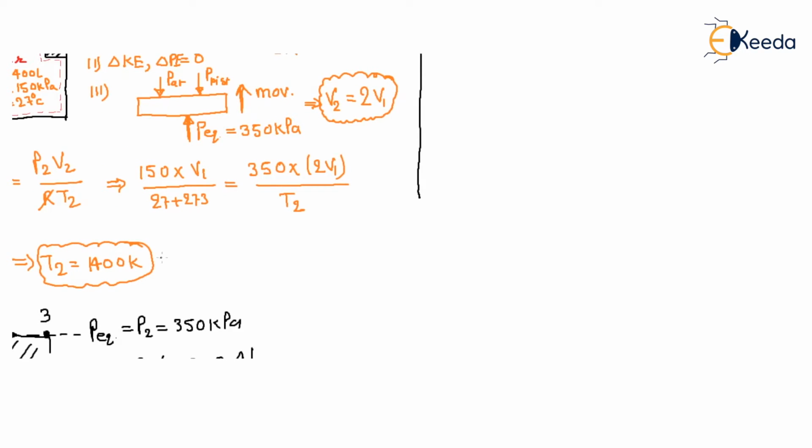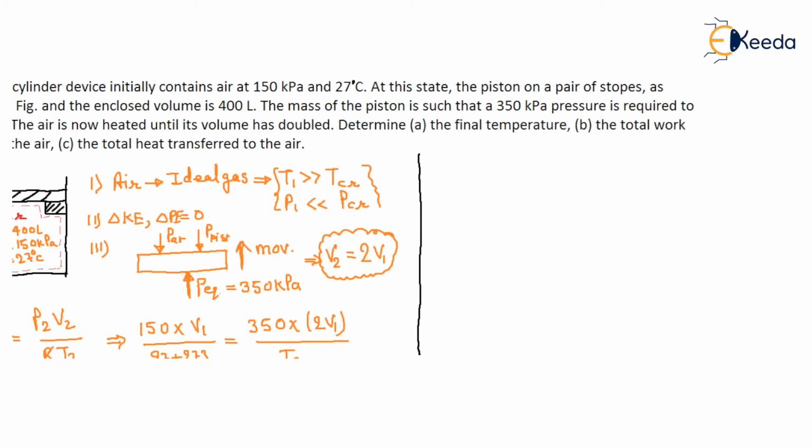Temperature of the final temperature of the system, number first, right? Number third is that, see, number third, applying first law of thermodynamics. First law of thermodynamics is what? Energy equation. What is the energy equation? Energy into the system minus energy out from the system is equal to energy of the system, right?